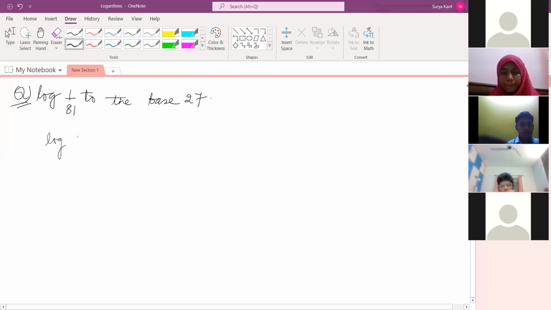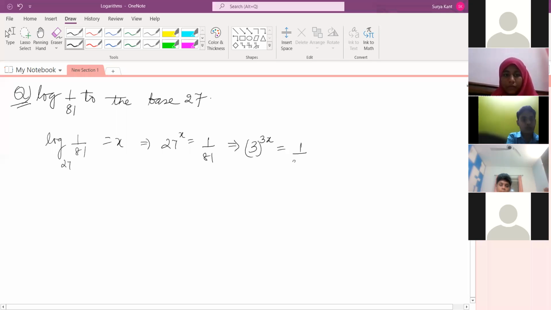Log 1 by 81 to the base 27 is equals to x. So we can write it as 27 to the power x is equals to 1 by 81, right? Or we can write 3 to the power 3x is equals to 1 by 3 to the power 4, or we can write 3 to the power 3x is equals to 3 to the power -4. So x is equals to -4/3. Is it clear?